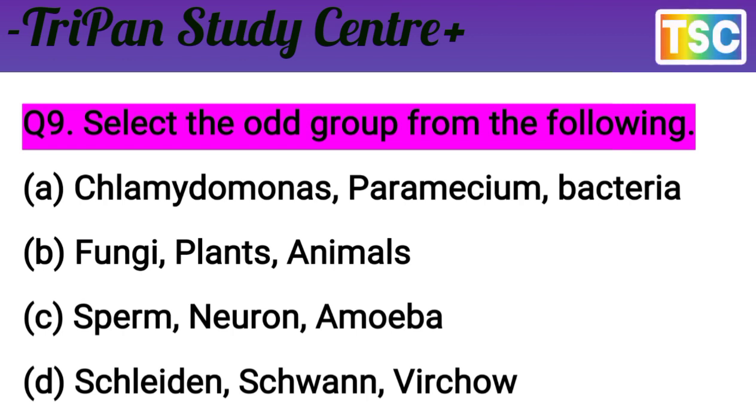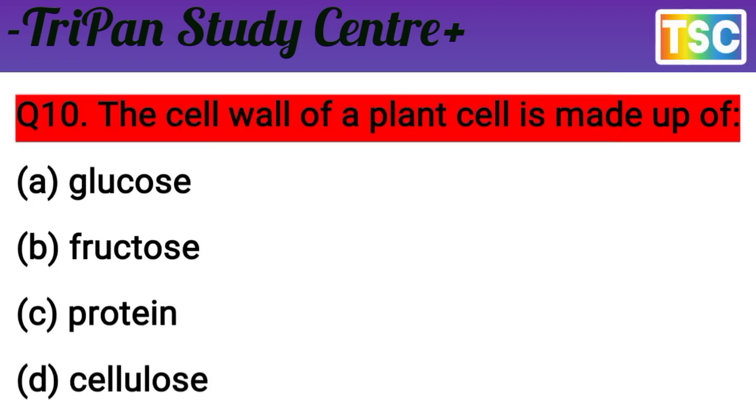Let's see the next question on your screen. The cell wall of a plant cell is made up of. A. Glucose, B. fructose, C. protein and D. cellulose. The question is very interesting. The cell wall of a plant is made of.